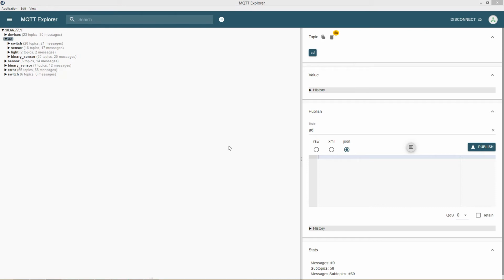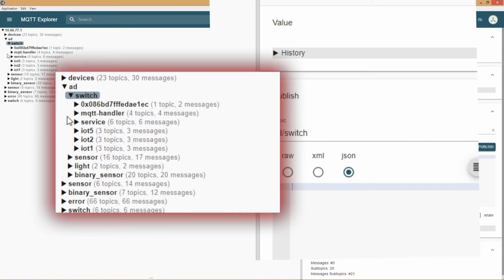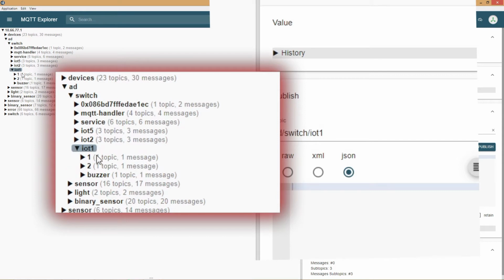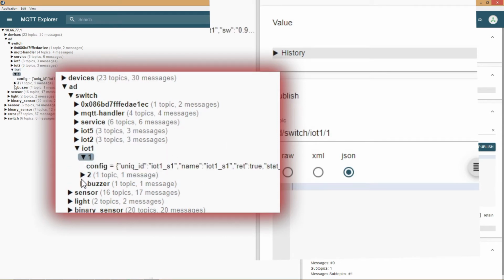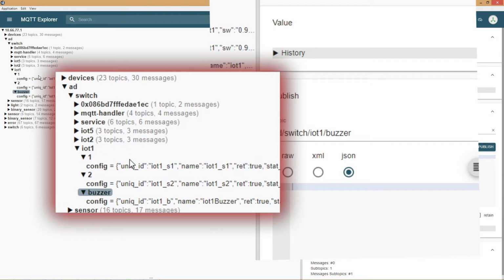Under AD, we see 4 topics. These are component types for Home Assistant. We will talk about organization later. Now under switch, let's look at my multi-sensor IoT1. This has 2 relays, i.e., 2 outlets that can be controlled. It also has a buzzer, which to me in a sense behaves like a switch.